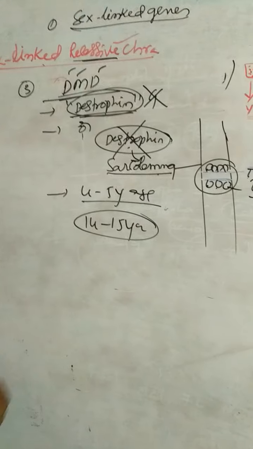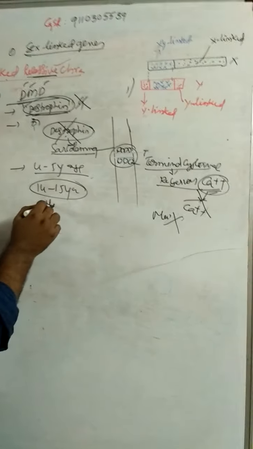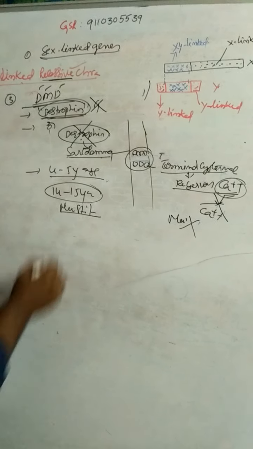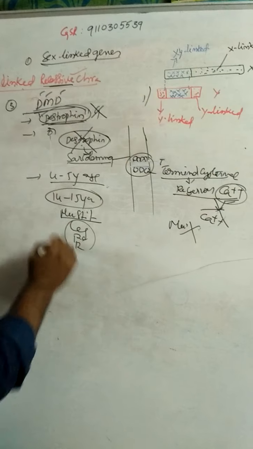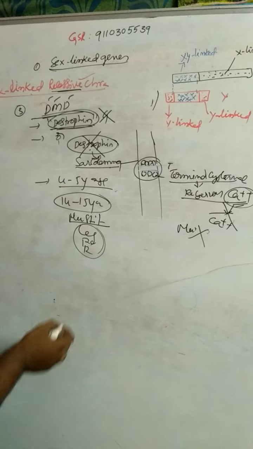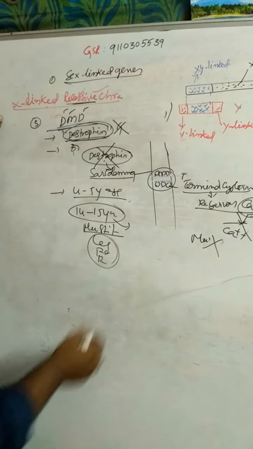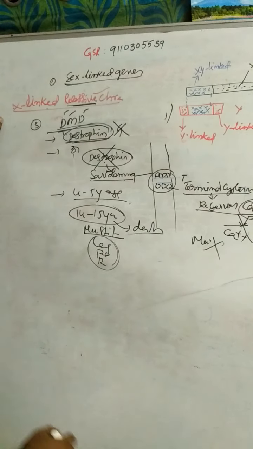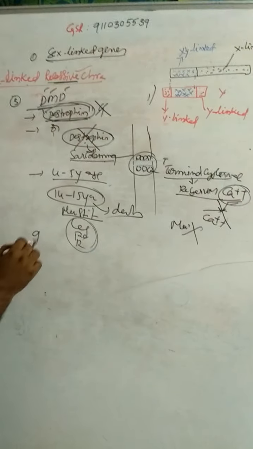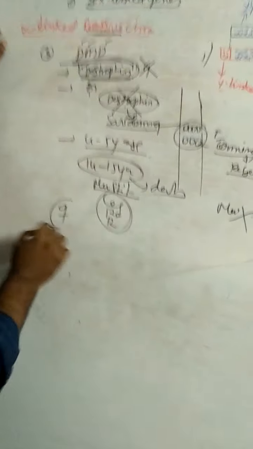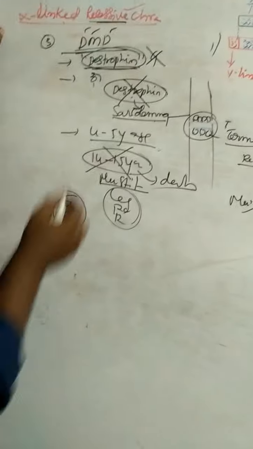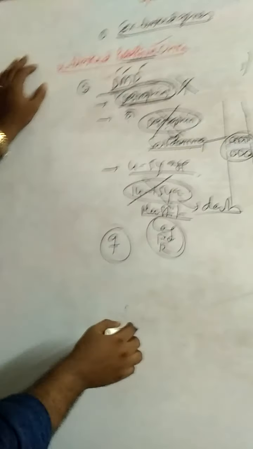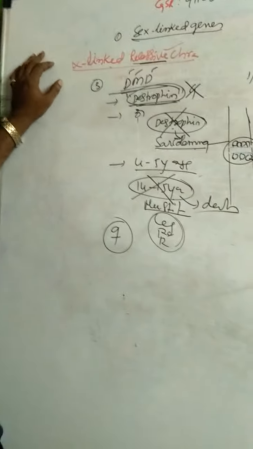What are the symptoms of Duchenne muscular dystrophy? Muscle contraction does not take place. As a result, muscles become stiffer. So the muscles of the legs, pectoral girdle and pelvic girdle do not work. As a result, these people die. So this disease does not occur in females. Why? Because males do not mature; before maturing, they die. So this disease is generally present in males. That is about DMD, Duchenne muscular dystrophy.